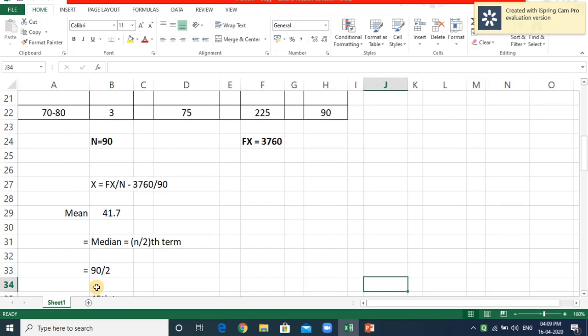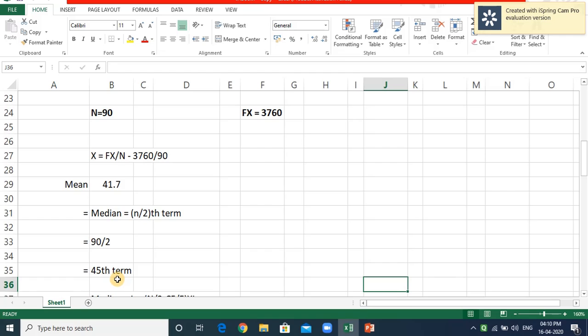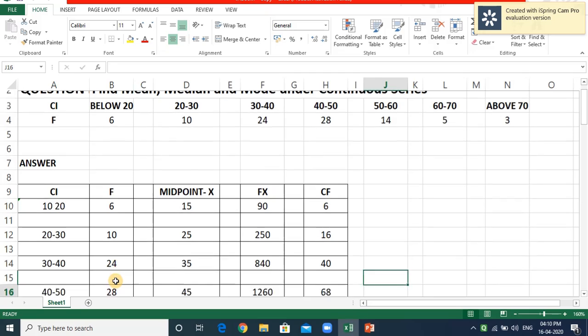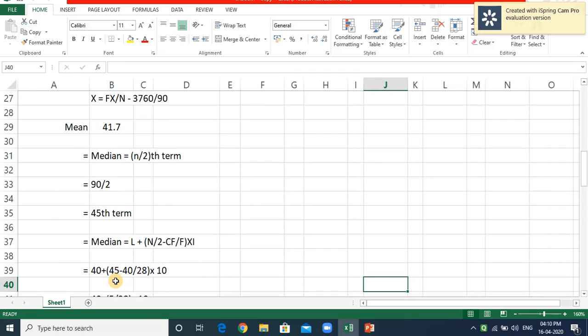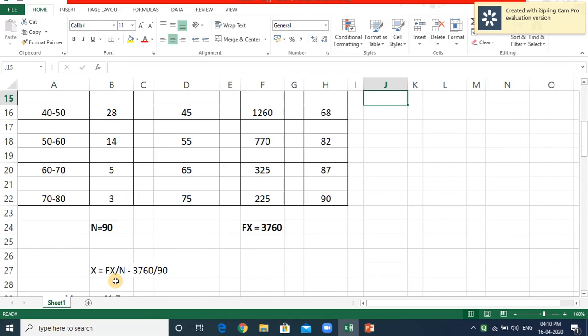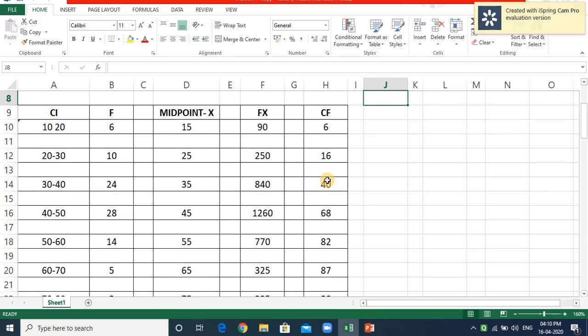Now we go to the formula. The median formula is the n divided by 2 term. We already know n is 90, so 90 divided by 2 is the 45th term. We have to look in the CF column to see where the 45th value falls. We select this class.